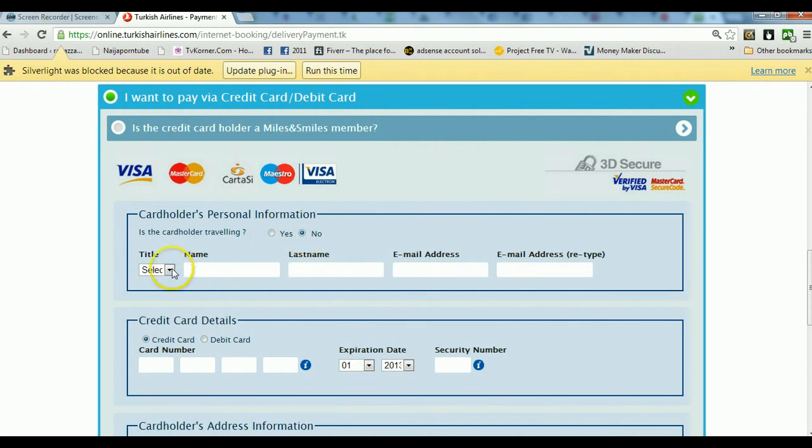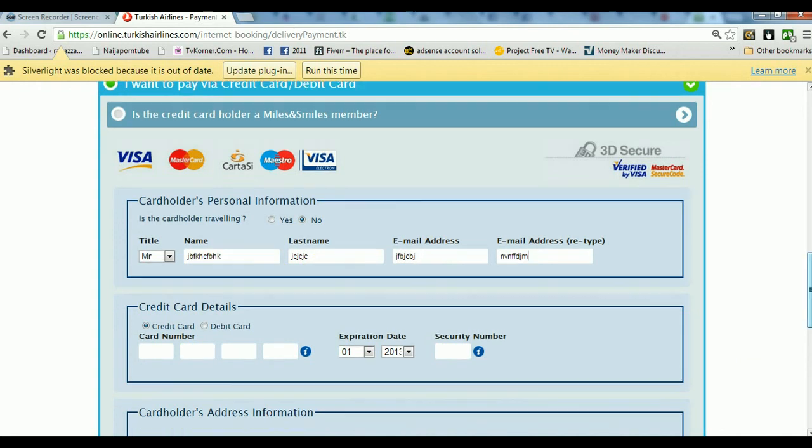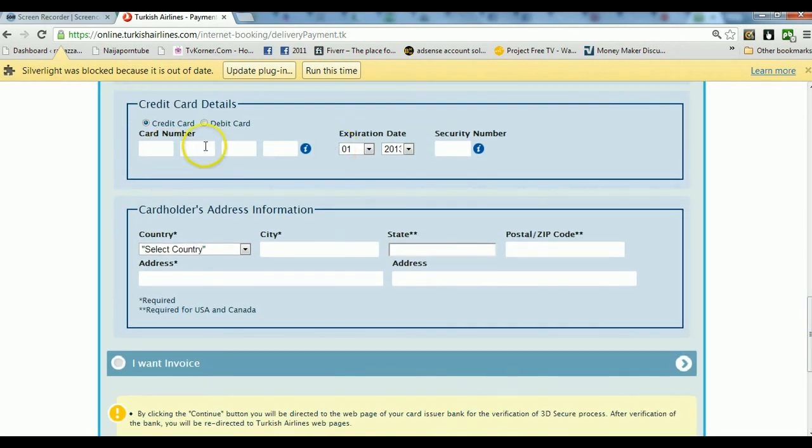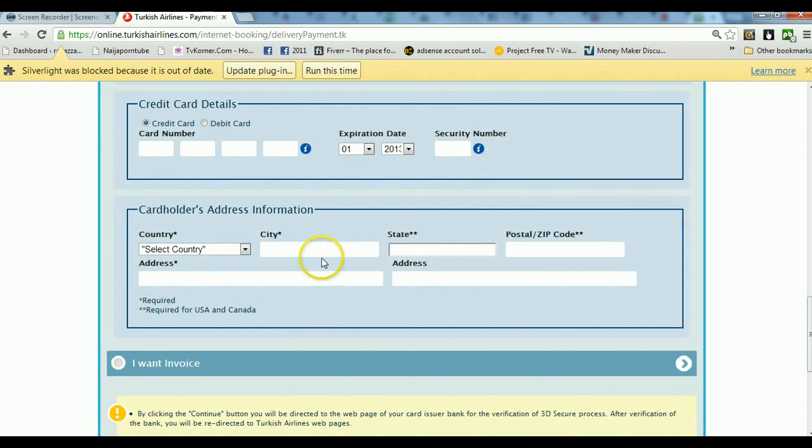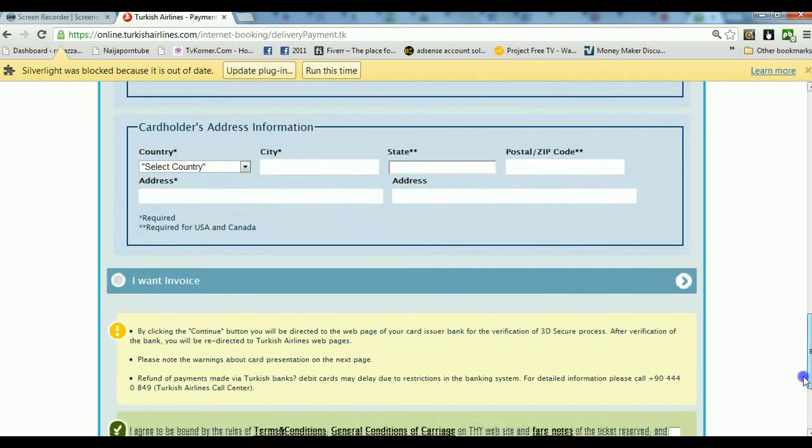Then they will ask for the name, as in the name on top of the credit card. It is not the name of the passenger, it is the name on top of the credit card. You write it here, Mr. whatever. Then here you put your own email address. Here too, you put your own email address. Then here you enter the credit card details, number, everything, and the PIN number. The PIN number is at the back, the 3-digit code. Then here you enter the address of the person who owns the credit card.